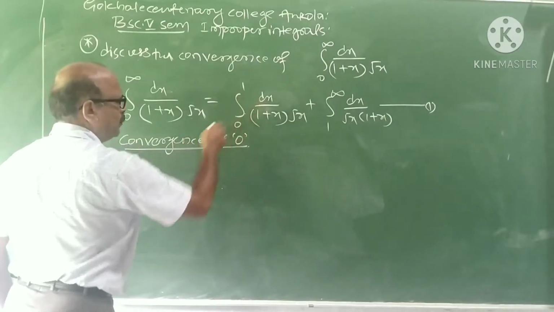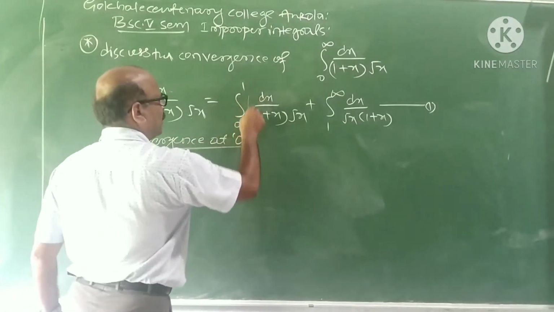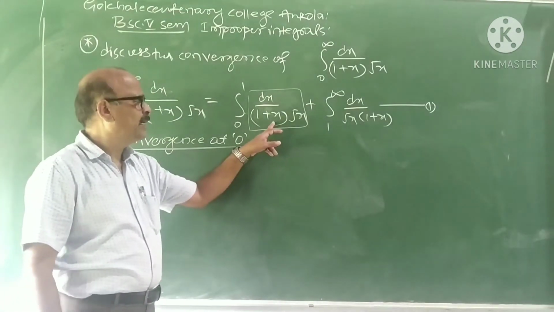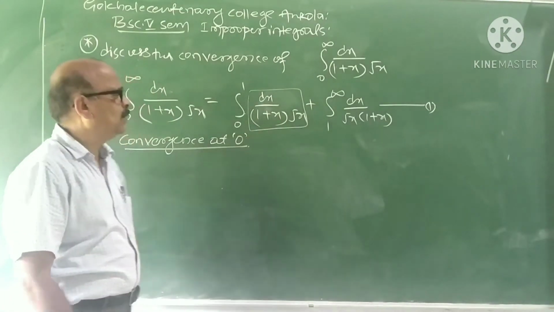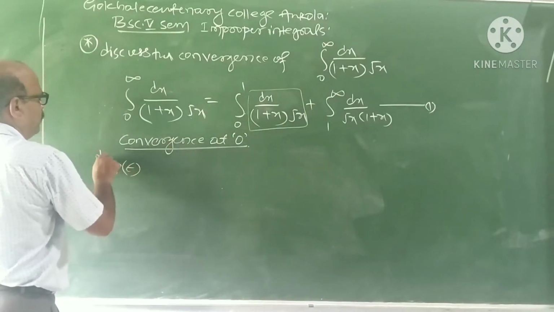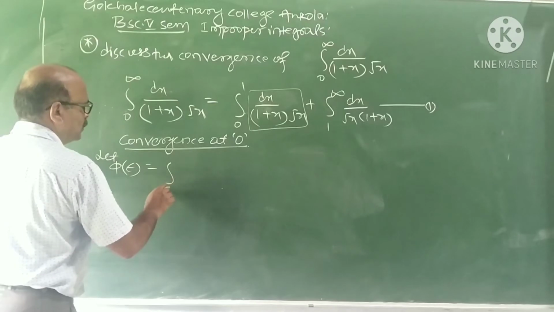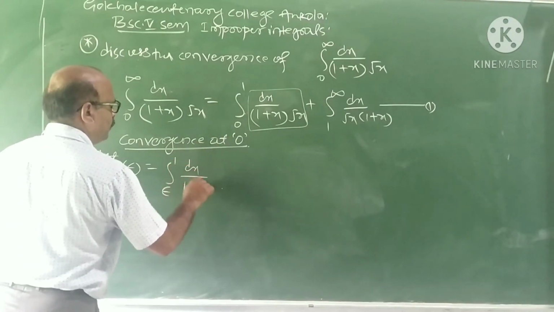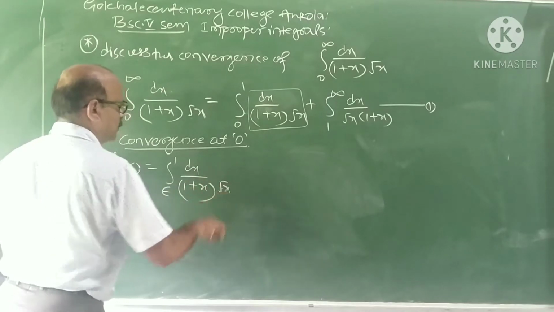We use the definition here because primitives can be easily obtained. 1 upon (1 plus x) root x can be easily integrated. So this is the first type of problem. We use the definition. What is the definition? Let phi of epsilon be the integral from epsilon to 1 of dx by (1 plus x) into root x.